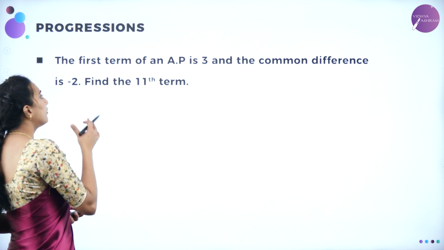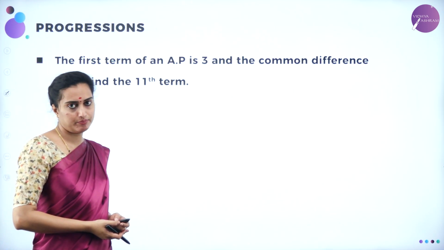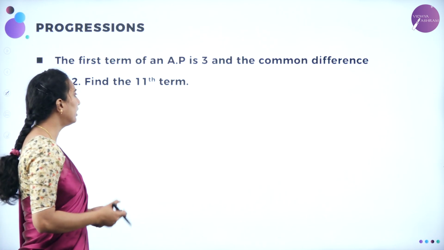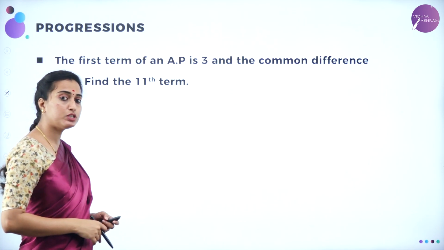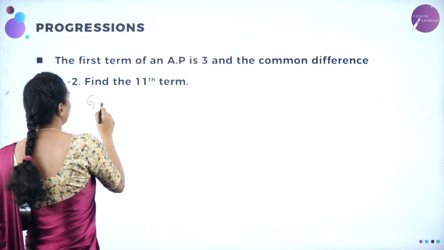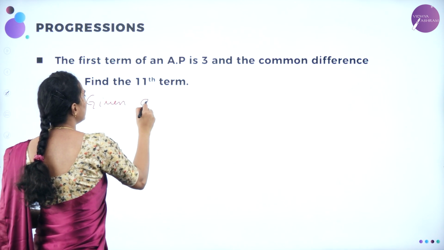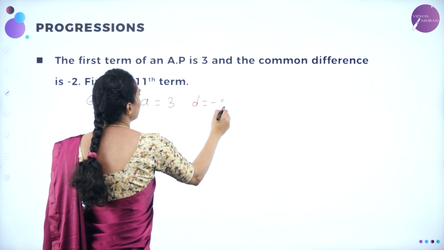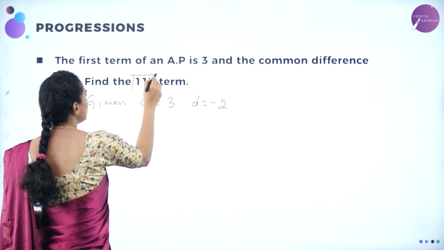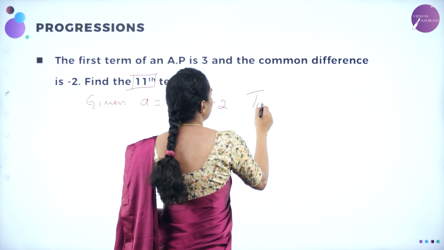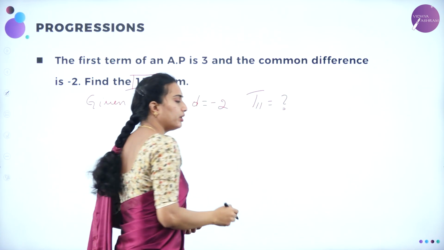What they've asked. The first term of an AP is 3 and the common difference is minus 2. Find the 11th term. First term means what we are considering? A. So therefore given A is equal to 3. Common difference is D is equal to minus 2. They've asked you to find which term? 11th term. Therefore, what is T11 equal to? How are you going to write T11?